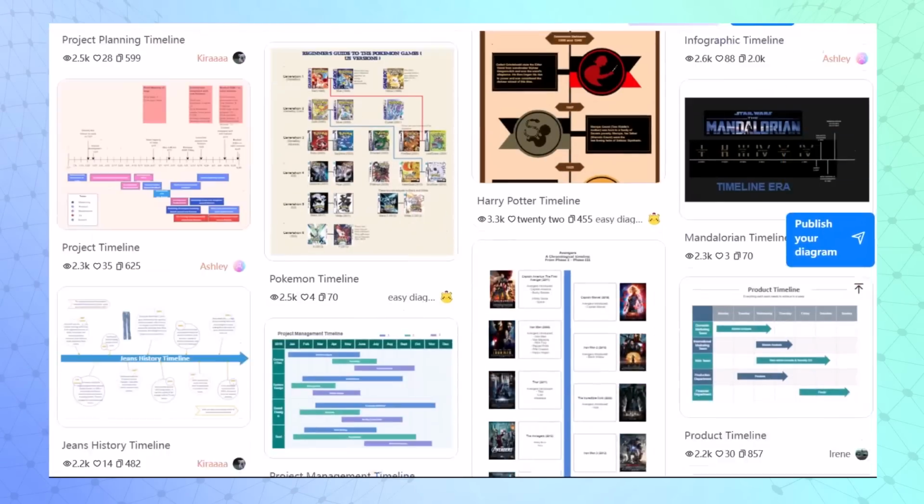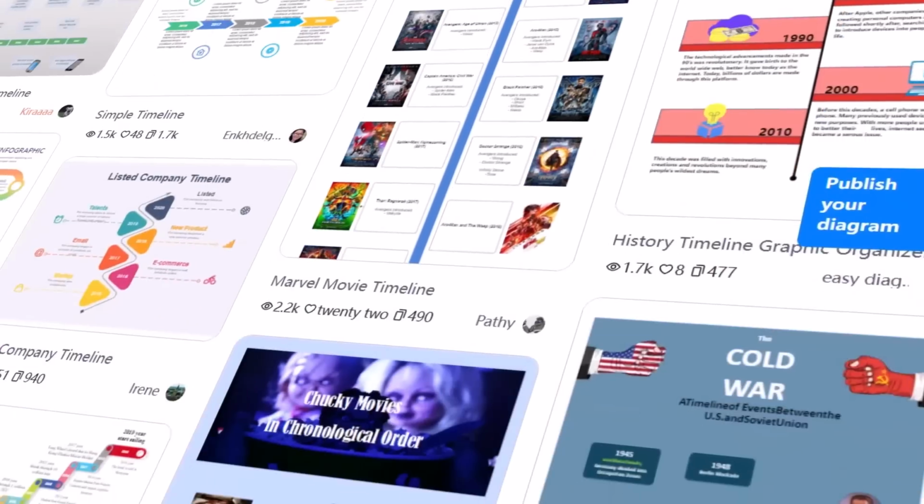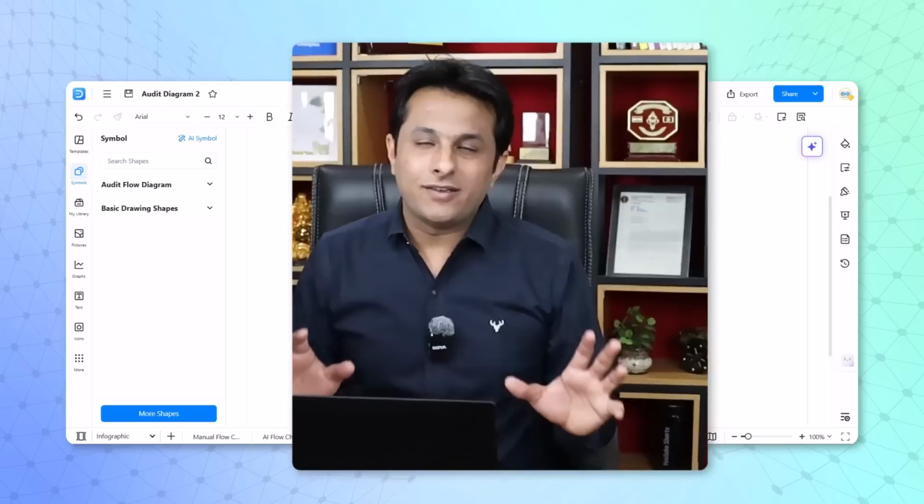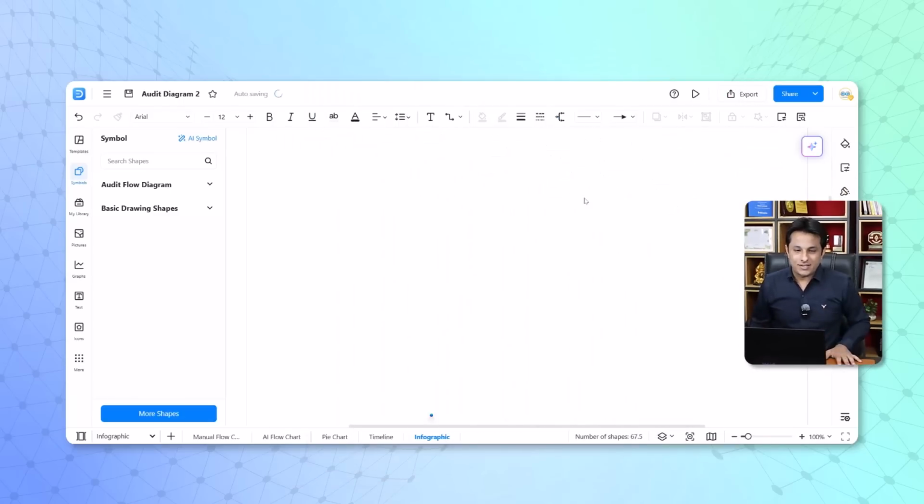And now we'll see how to create infographics in just 60 seconds. All the visuals which you're seeing right now on the screen were created in less than 60 seconds. You can create those infographics very easily, very smoothly. Let's try to understand the steps.